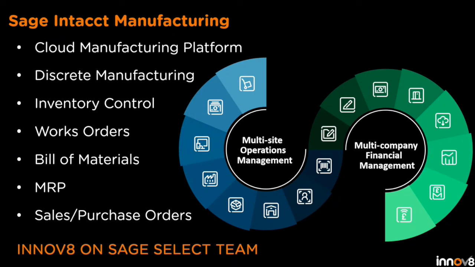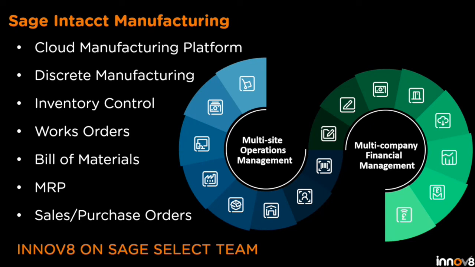It's designed for businesses where, whilst there is some inventory control and inventory management and sales orders in Intacct Core or Intacct Financials, this really breaks this out into bill of materials, works orders, much more detail, and means that you can have those manufacturing warehouse users in the Sage Intacct platform and those finance users in core Sage Intacct Financials. So it's designed to target discrete manufacturers. It's got full inventory control, works orders, bill of materials, MRP. Your sales and purchase orders are all handled in there as well.